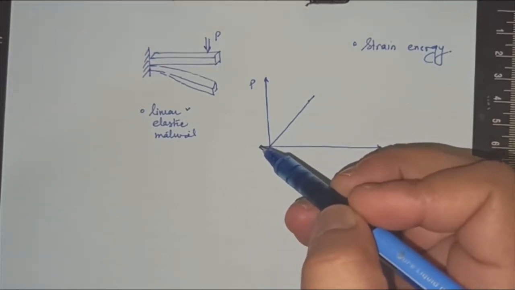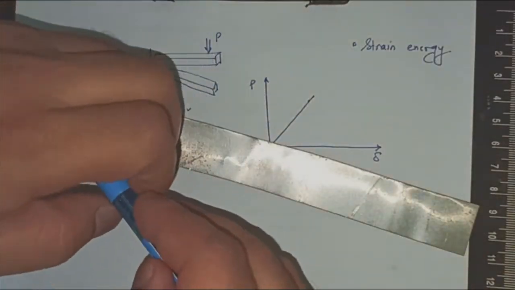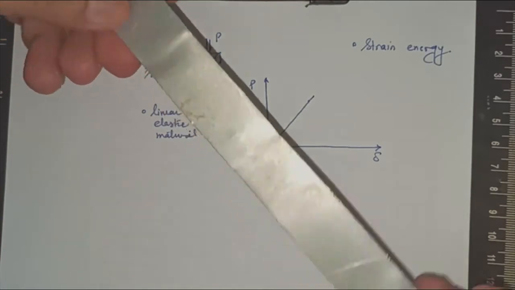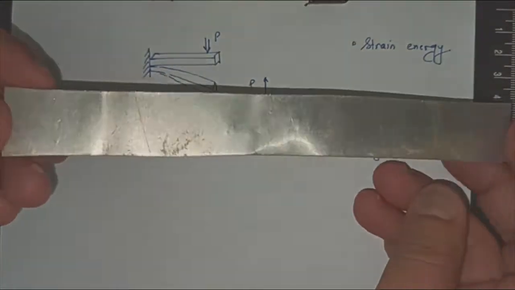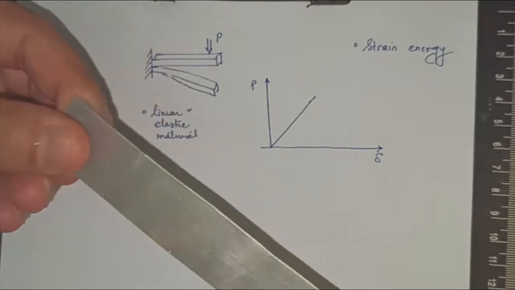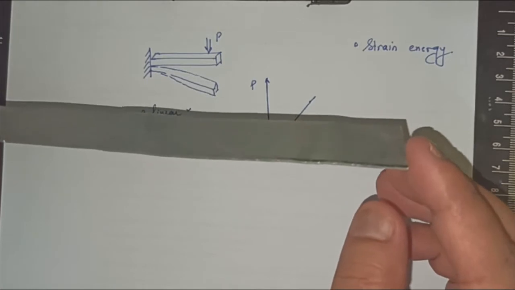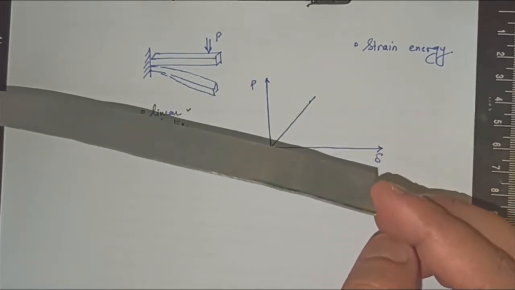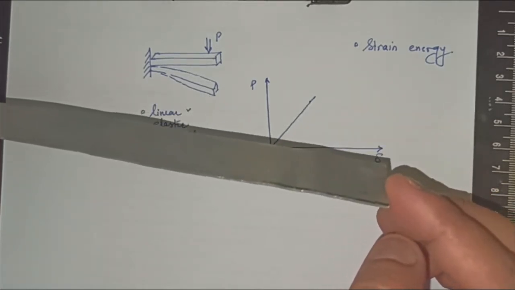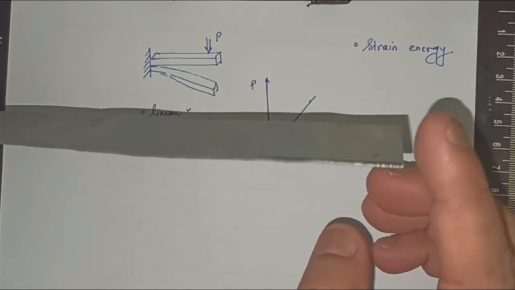Let's take an example through this beam. Since this is a bit longer, I'll fix it at this point. Now I'm applying a load. Once I apply a load within the elastic limit and remove it, it will go back to its original shape and size.